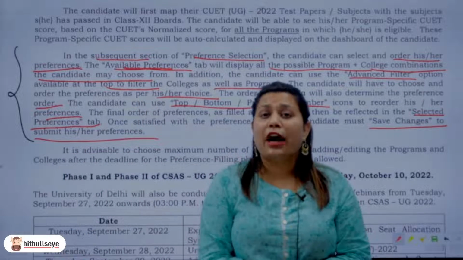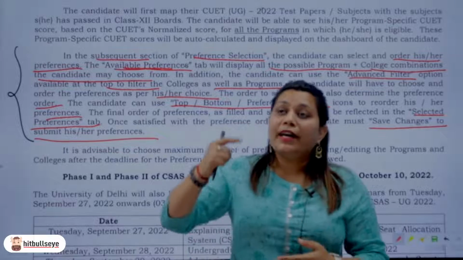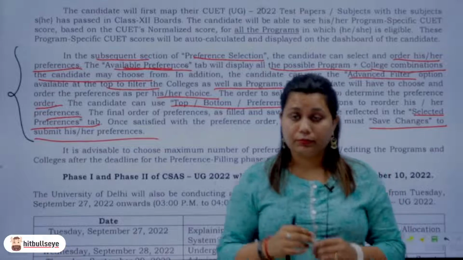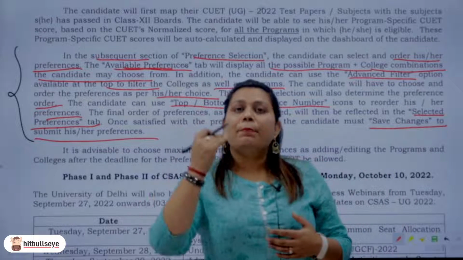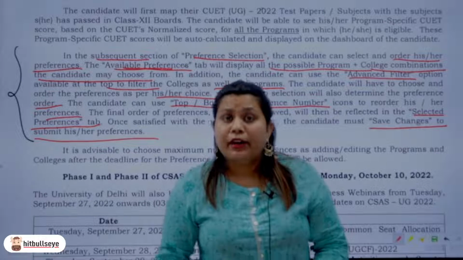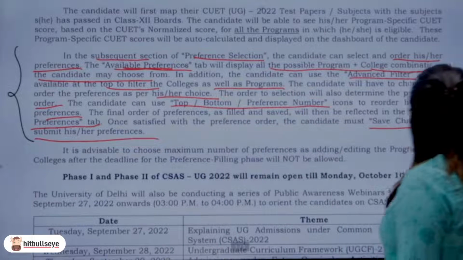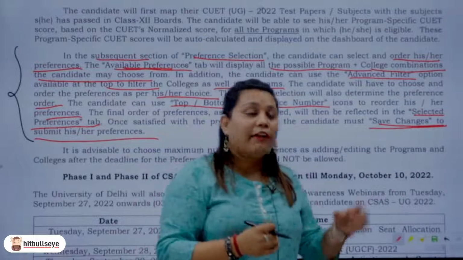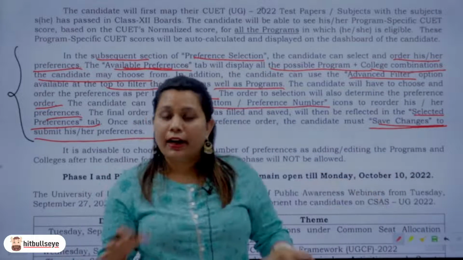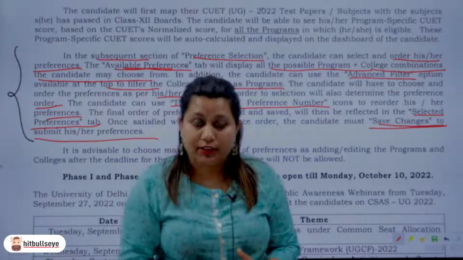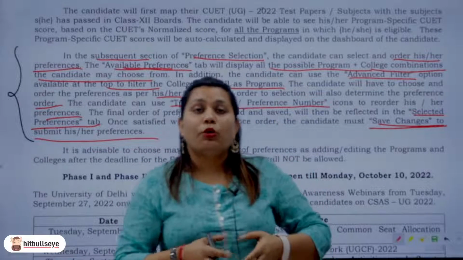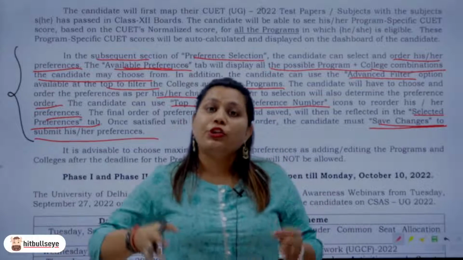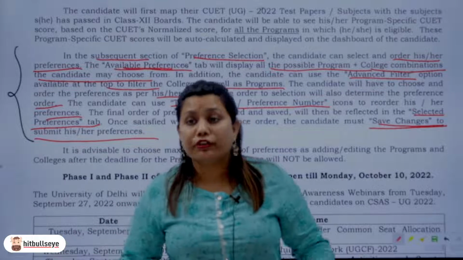Now here what you have to keep in mind is you can change your preferences, the order of your preferences, ample amount of times. However many times you want, you can change the sequence of your preferences, right? But until and unless you click the save changes button, it will not be saved, and once you have saved your preferences, they will be locked and then you cannot make any changes in this. So that is one thing you need to keep in mind, but you have a lot of time with you, okay? The phase 2 registrations or the filling of the form is going to continue till 10th of October. So you have a lot of time during that.